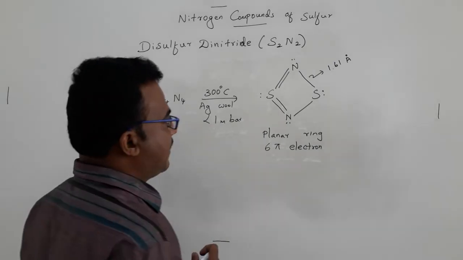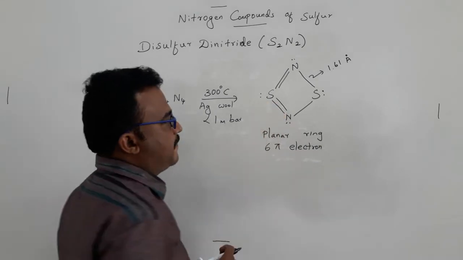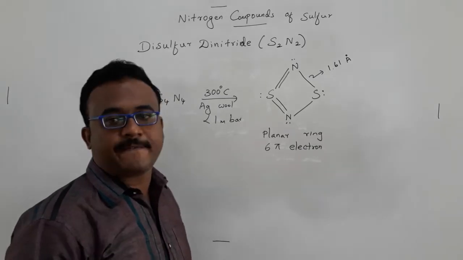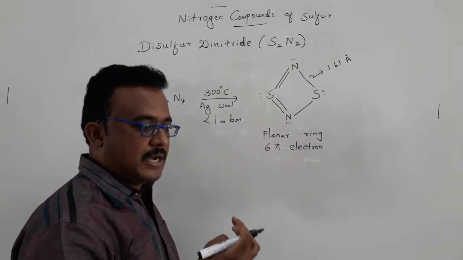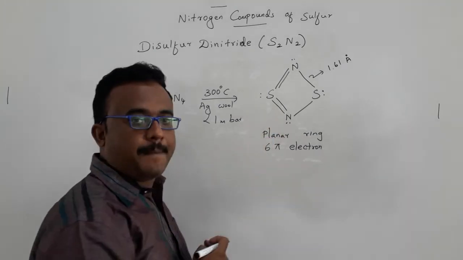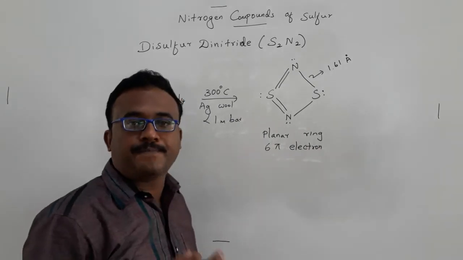And another thing is, if we don't use any catalyst, it can't be stored for a long period of time, because it has the ability to undergo decomposition. It will decompose into the polymeric form, polythiocyane.